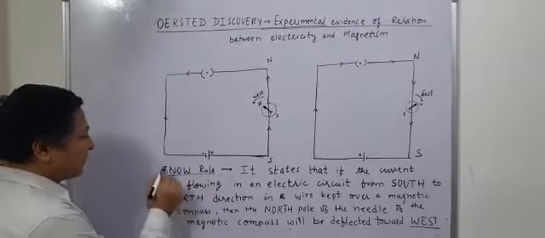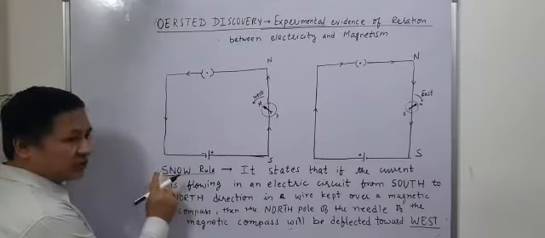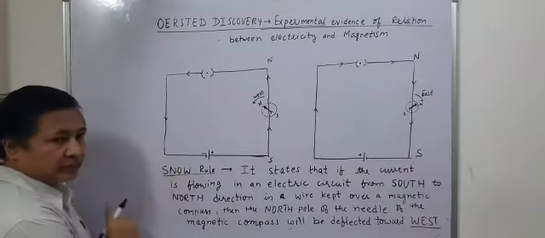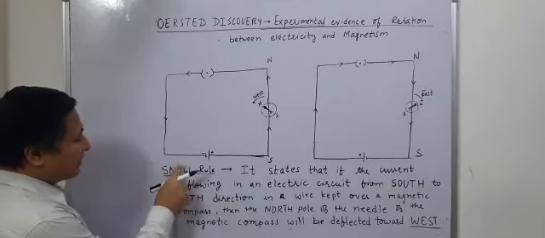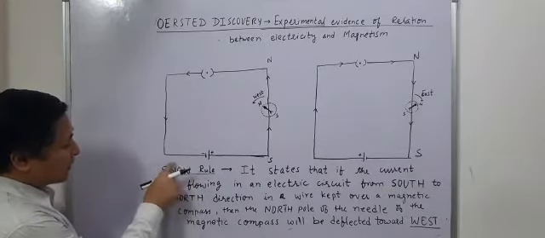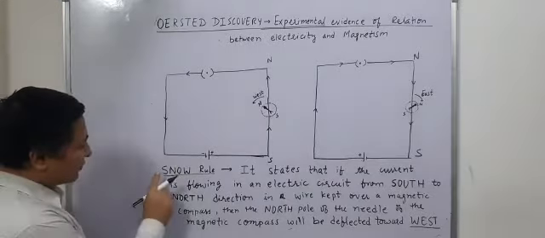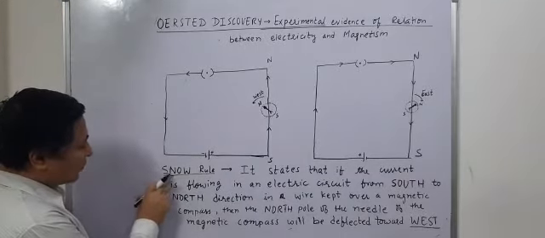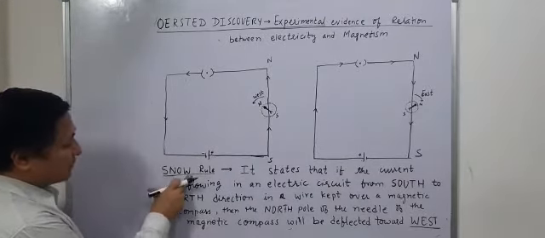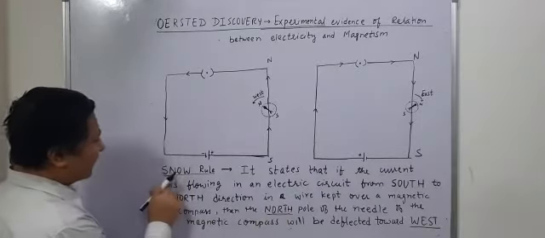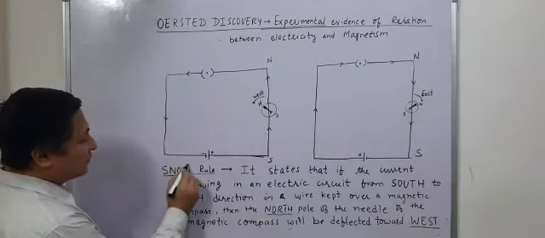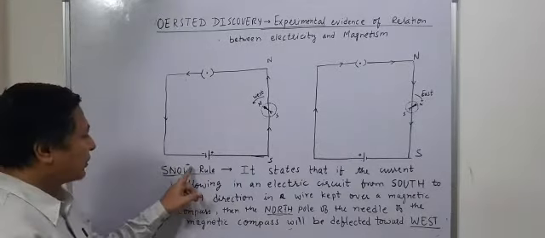Now see, we have used these words: when the current flows from south to north, and the conducting wire is placed over the needle, then the north pole of the needle will deflect towards the west.